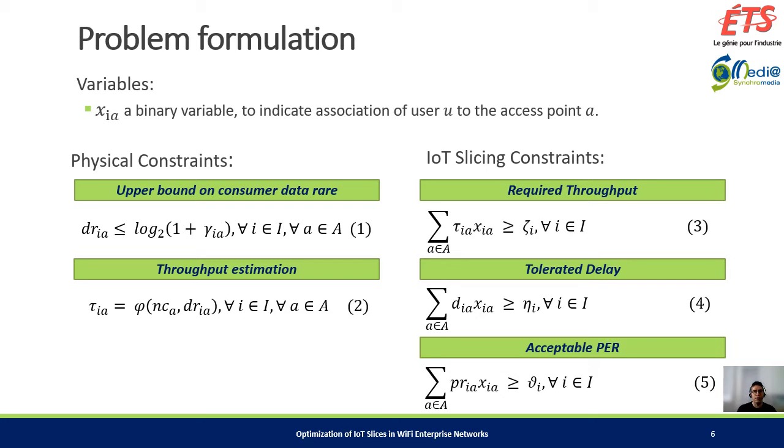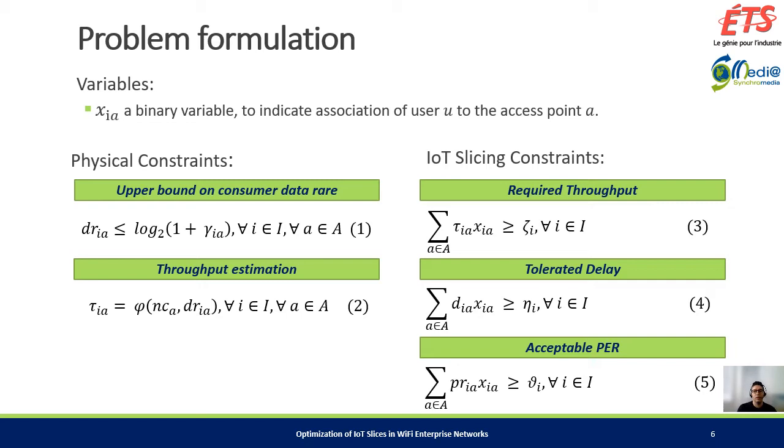Let's define the constraints first. Constraint 1 defines that the data rate of each device is bounded by its SNR value while connecting to an access point. Each access point has a specific capacity for serving the consumers connecting to it. The achievable throughput for each consumer highly depends on the number of connected devices on an AP and their data rate, which is presented in equation 2.